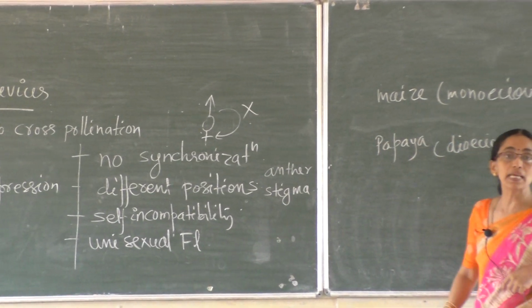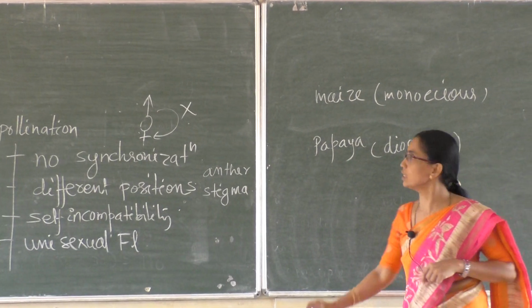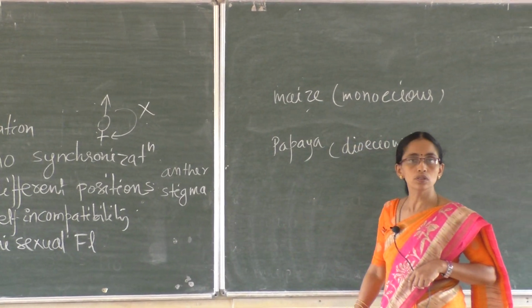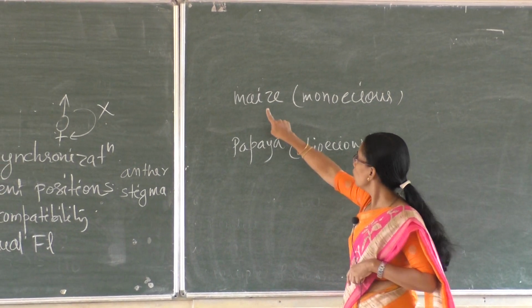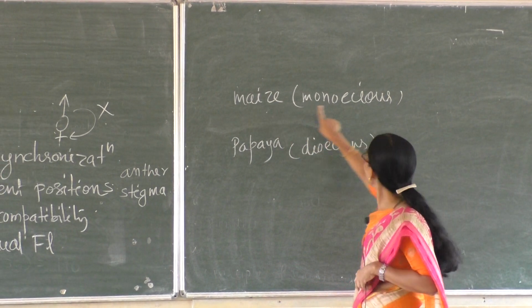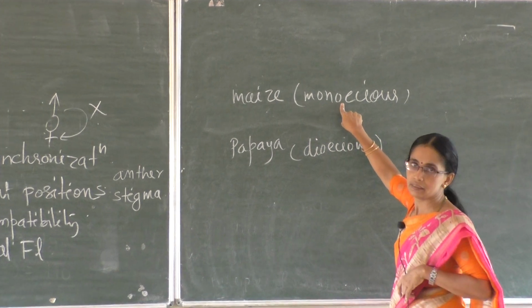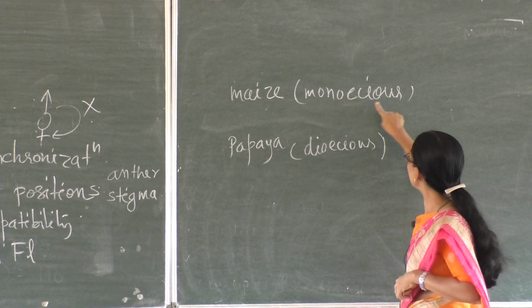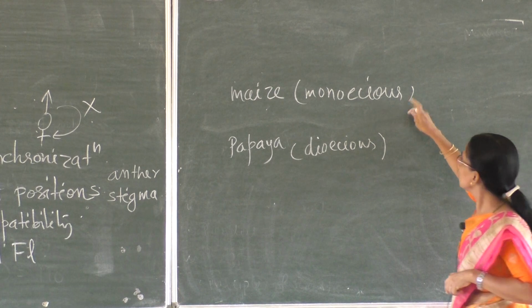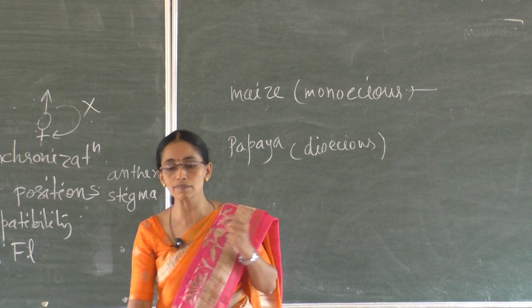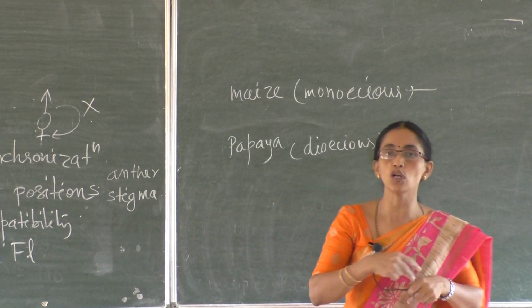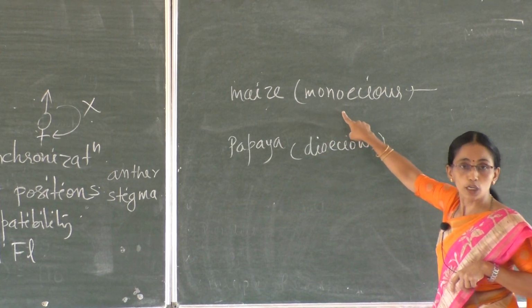One example is maize. Maize is monoecious. A single plant produces unisexual flowers, male and female. Both male and female flowers are produced in the same plant. As a result, since the flowers are unisexual, self is not possible. So prevents autogamy.